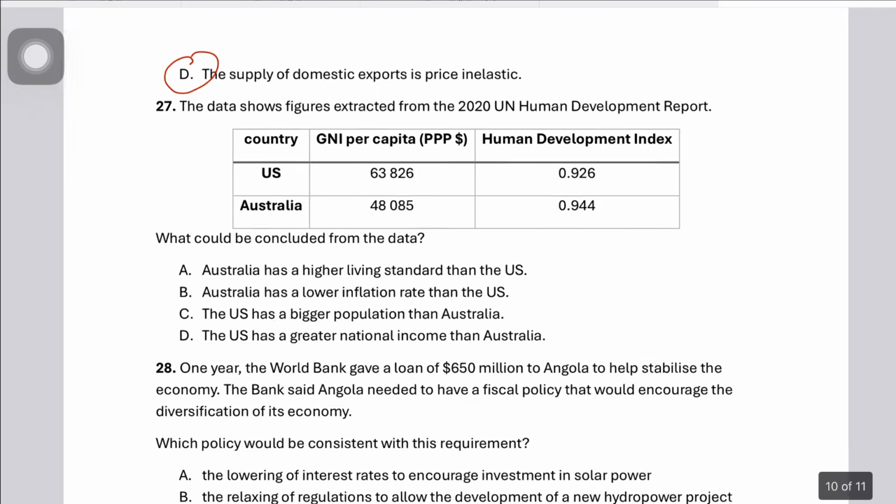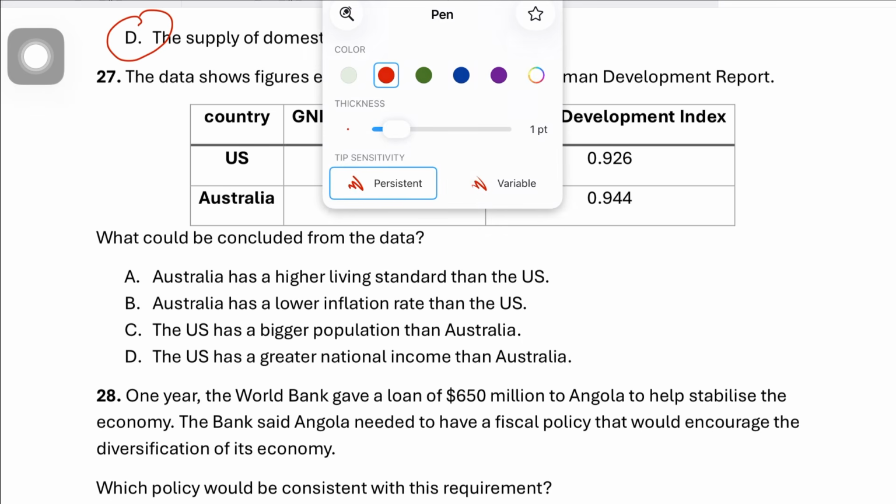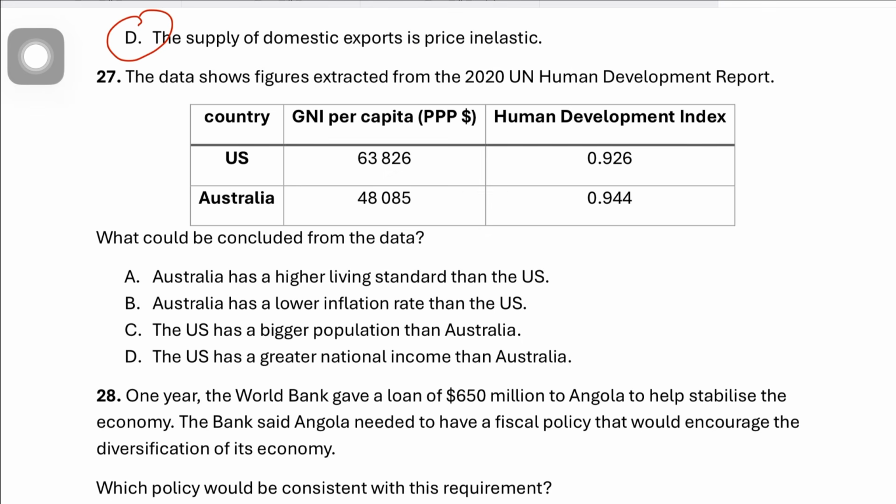Question 27 says the data shows figures extracted from the 2020 UN Development Report. Now you have GNI per capita, purchasing power parity adjusted, and the Human Development Index for the US and Australia, and then the HDIs are given. What could be concluded from the data? A: Australia has a higher living standard than the US. While this looks like the correct answer, if you look at option B, it says Australia has a lower inflation rate than the USA. This is wrong because the data gives no information about inflation.